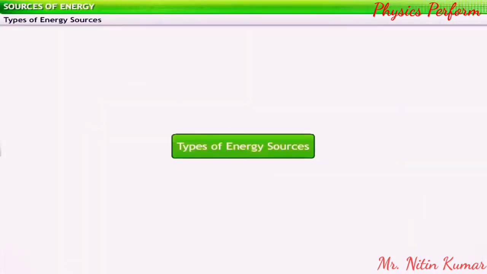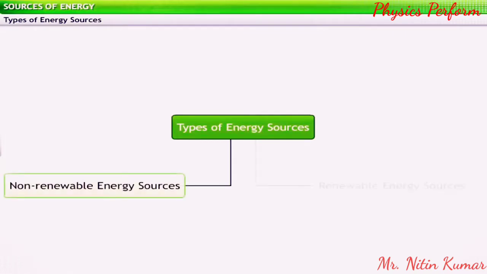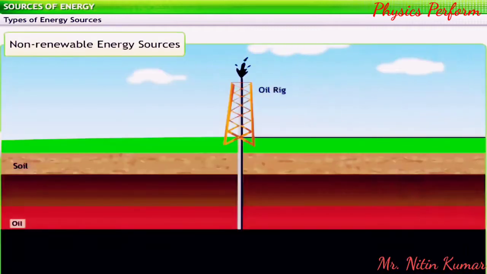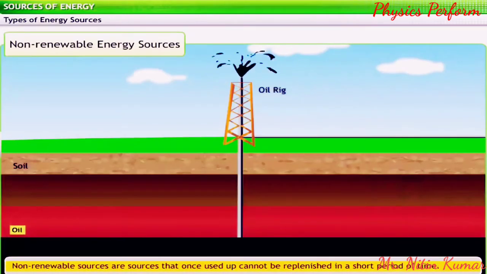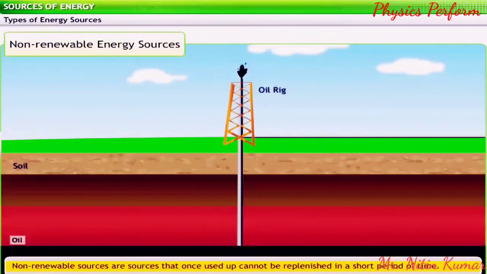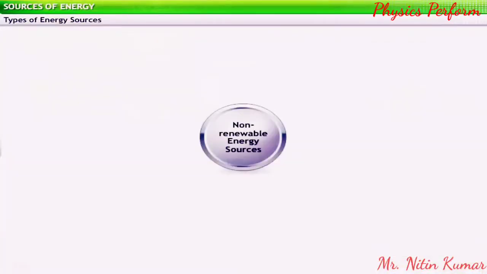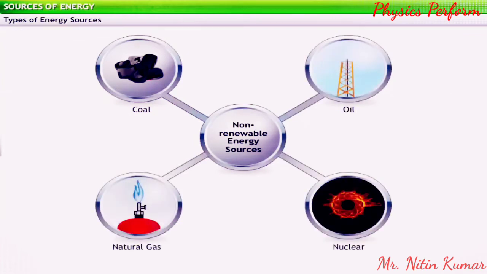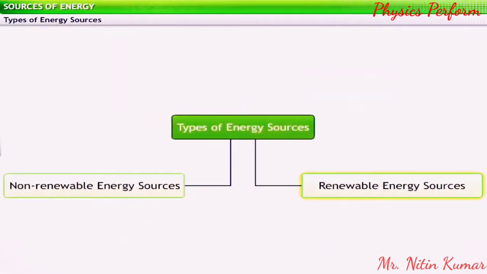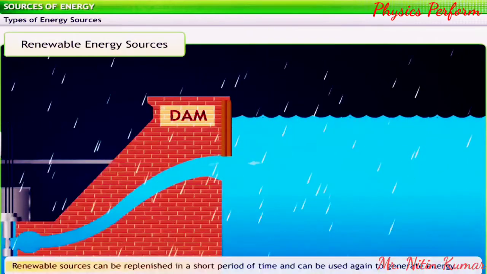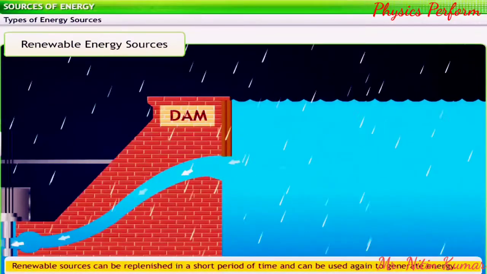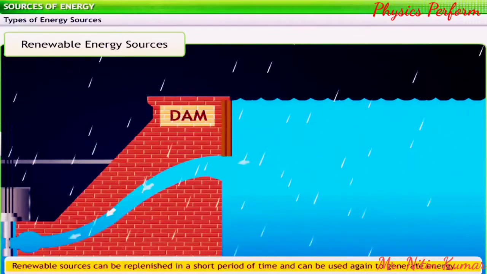All sources of energy can be divided into two categories. Non-renewable sources are sources that once used up cannot be replenished in a short period of time. Fossil fuels such as coal, oil, natural gas, and nuclear fuels are non-renewable sources of energy. Renewable sources of energy can be replenished in relatively shorter duration and can be reused to generate energy.